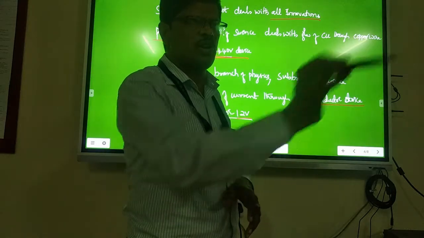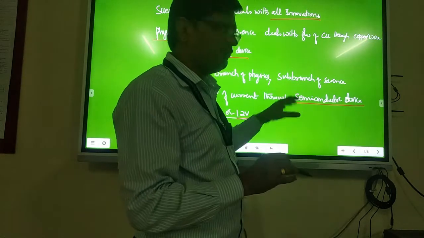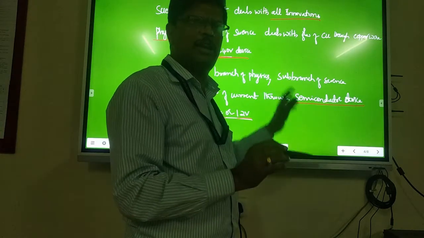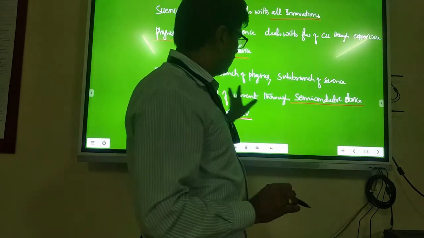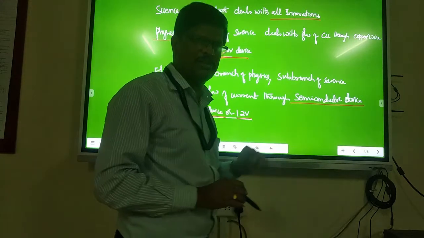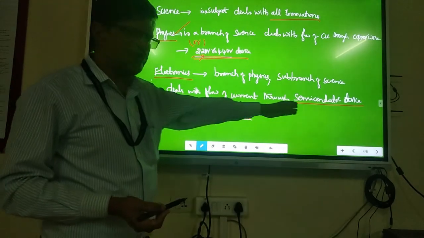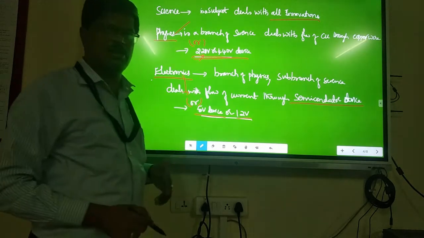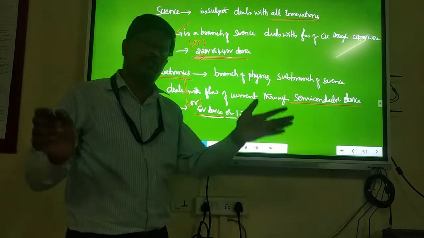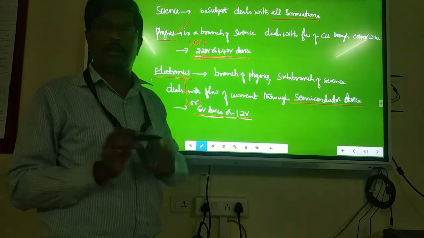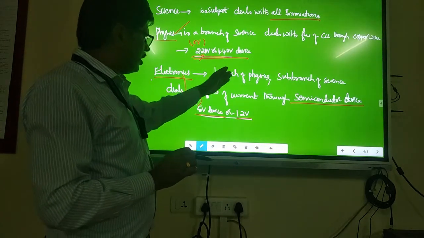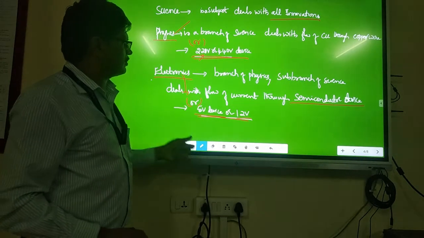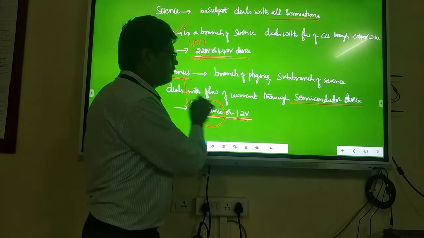Whatever you see in today's world, the computer has an IC inside it, the TV has an IC inside it, the fridge has an IC inside it. Name any device, there is an IC, electronics, a semiconductor device. Without that you cannot imagine it. That is what electronics is. That is why you will find electronics everywhere in this universe, in every house you have. Are you understanding? That is also how I always give the explanation: it is a branch of physics that deals with the flow of current through only 5 volt devices.